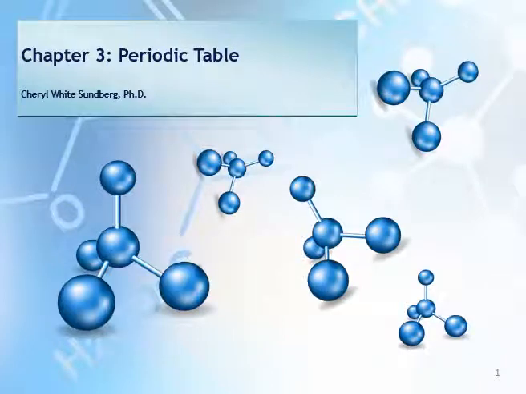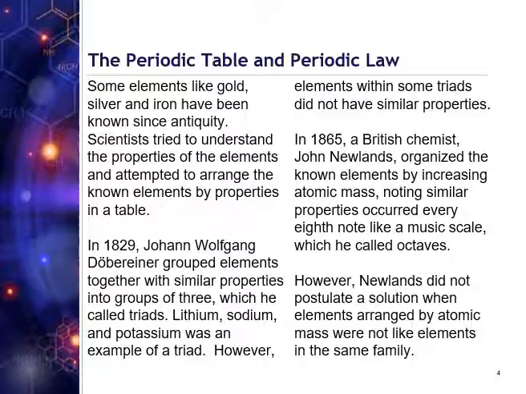Chapter 3, Periodic Table. Some elements like gold, silver, and iron have been known since antiquity. Scientists tried to understand the properties of the elements and attempted to arrange the known elements by properties in a table. In 1829, Johann Wolfgang Dobereiner grouped elements together with similar properties into groups of three, which he called triads.